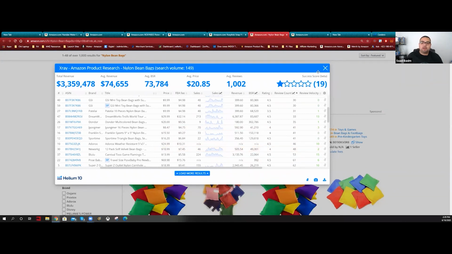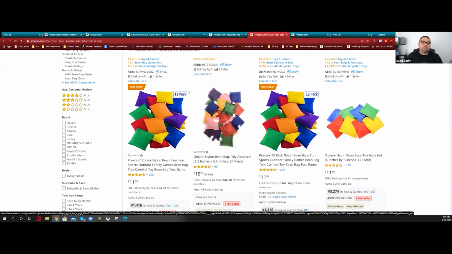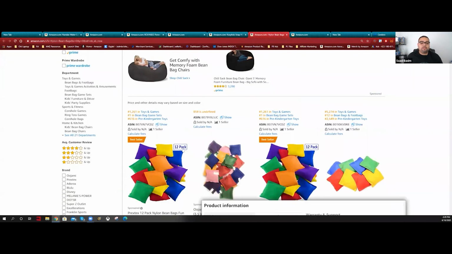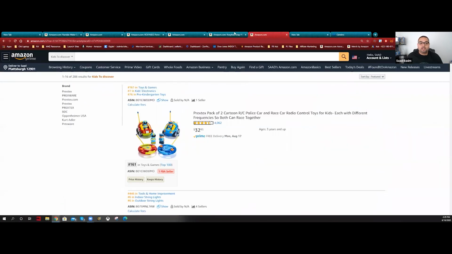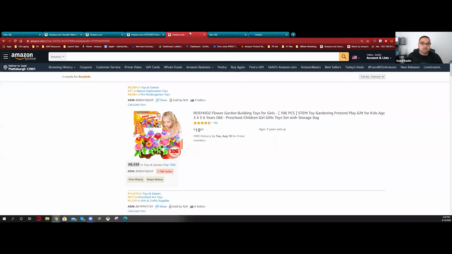Only one guy is making money. It's going to be all similar products, only about quantity. People are going to compete on 12 pack, 16 pack, 17 pack, and the price is going to be very competitive, because someone is just going to go through the price, nothing more. Then you have the beads. You can do the same thing. You see if it's good.